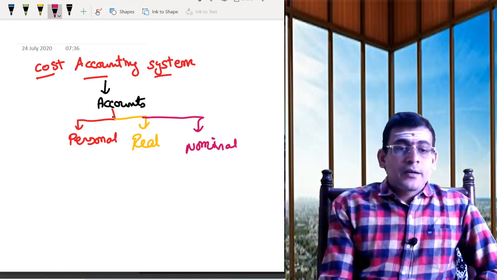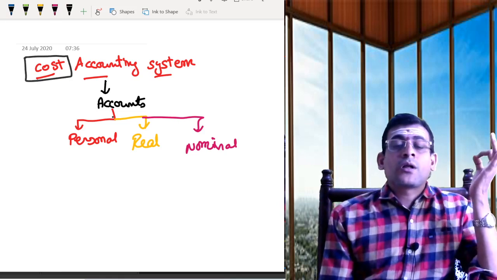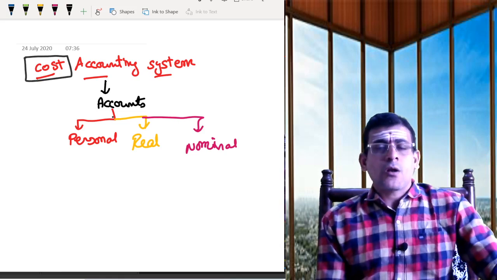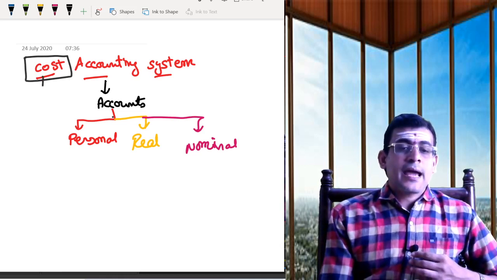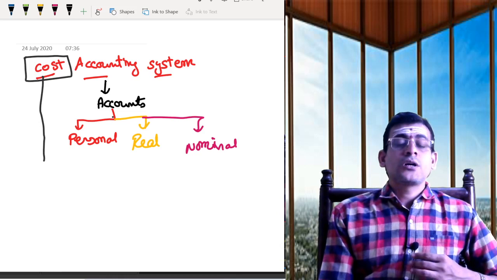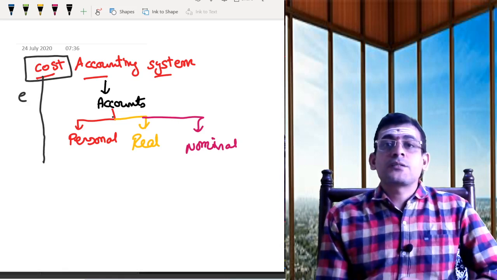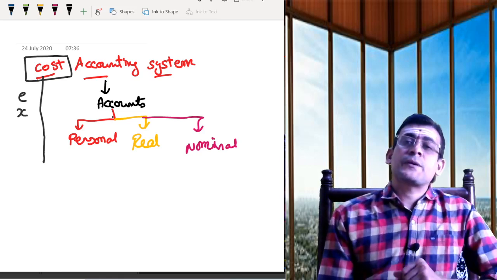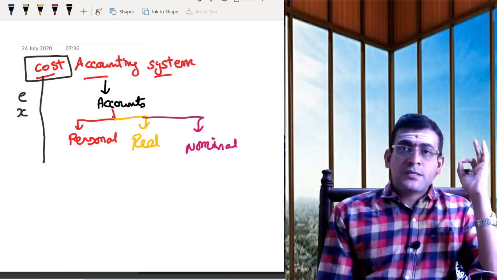Now here in this chapter, we are focusing on the element of cost. What is the meaning of cost? Either in terms of buyer or in terms of seller, cost means what? Cost means expenses. Cost always means expenses. So when we use the word expense, which type of account is that? Is it a personal account, a real account, or a nominal account?